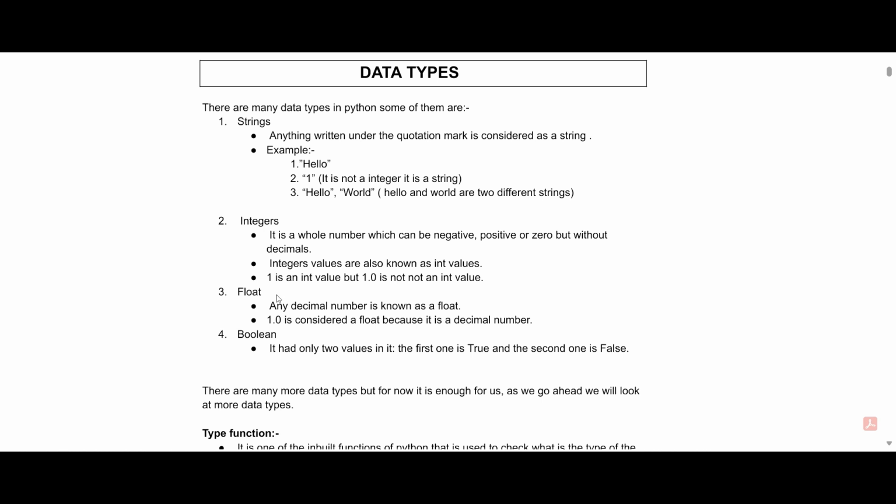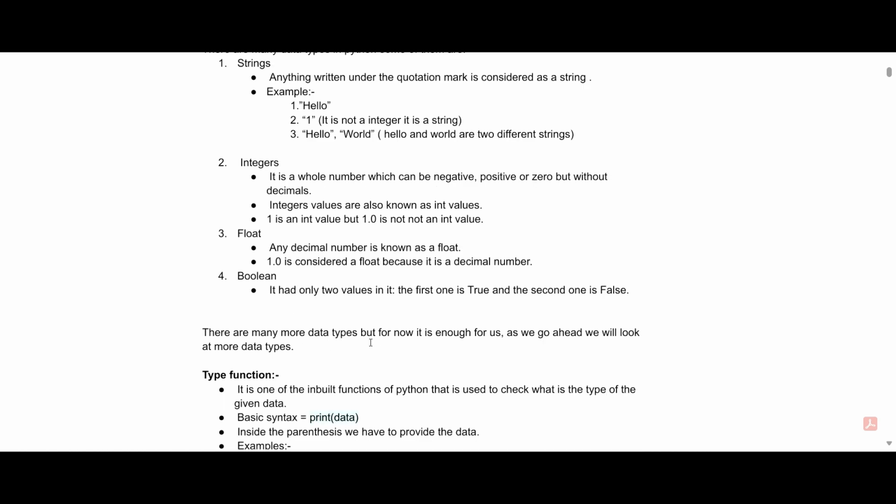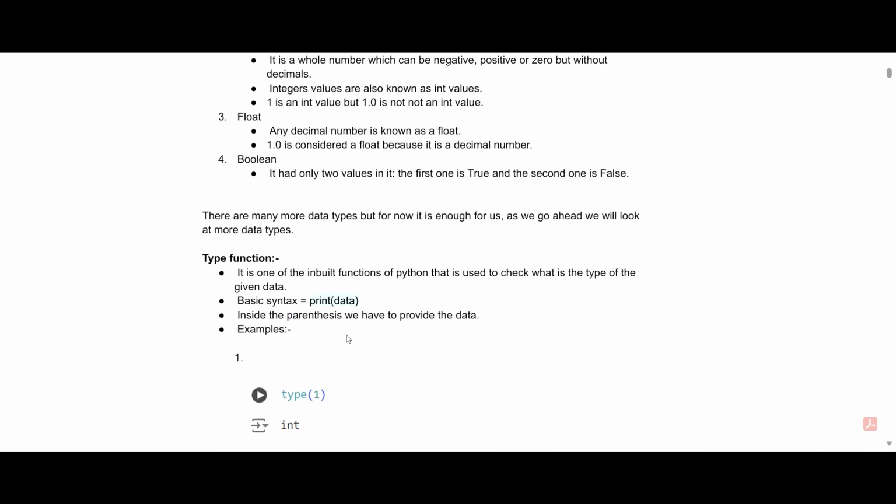If we look at the float value, a float is a decimal number. 1.0 is considered a float because it is a decimal number. Similarly, the fourth one is the boolean data type. It has only two values, True and False, where the T of True should be capital and the F of False should also be capital. There are many more data types, but for now this is enough. As we go ahead we will look at more data types.